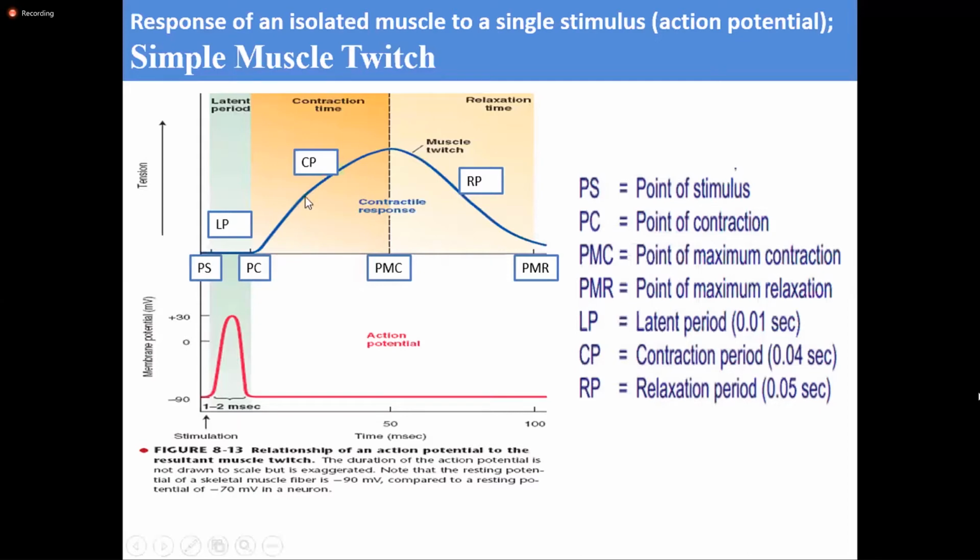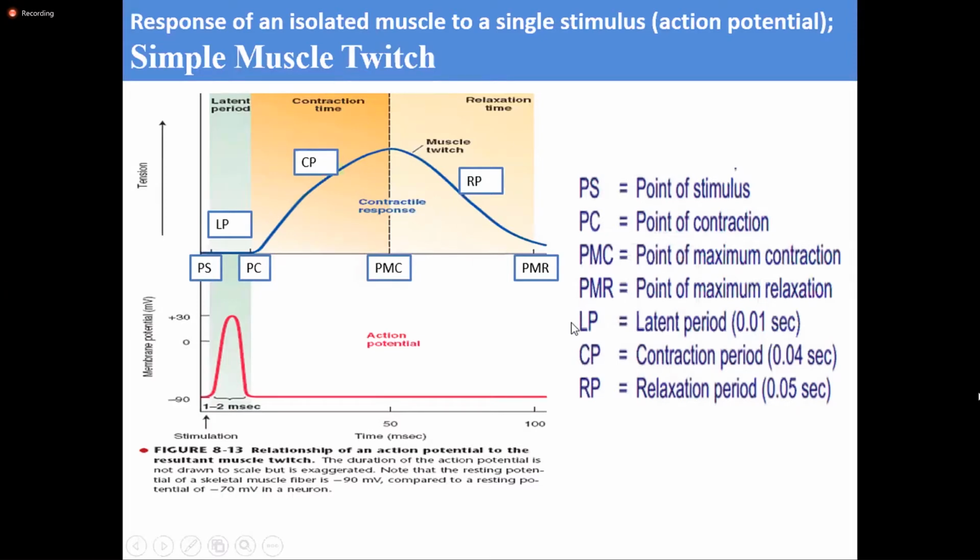And here, this is shown in an experiment. From a frog, the muscle was isolated with the intact nerve, and the stimulus was applied, and the effects were noted on a kymograph. So this is the simple muscle twitch, which is observed when a single stimulus is applied. Here is the response of an isolated muscle to a single stimulus.